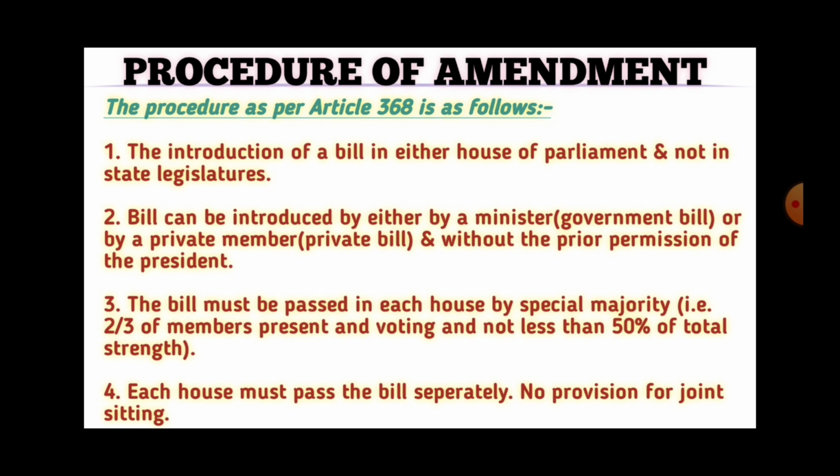That is 2/3 of the members present and voting and not less than 50% of total strength. Fourth step, each house must pass the bill separately and there is no provision for joint sitting. It means that the bill must be passed by Lok Sabha and Rajya Sabha separately, which means that the President cannot call both the houses for joint sitting in case of disagreement between both the houses.